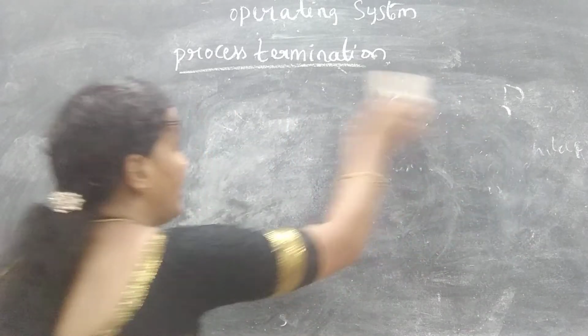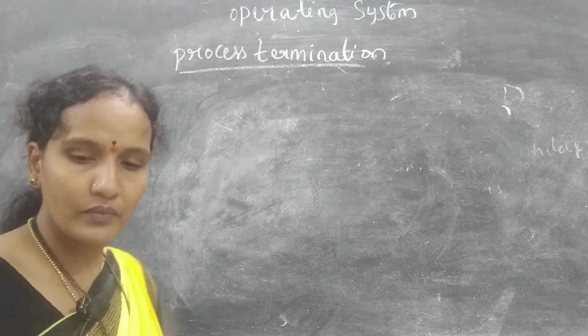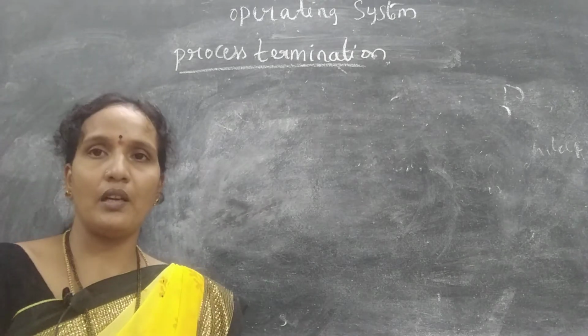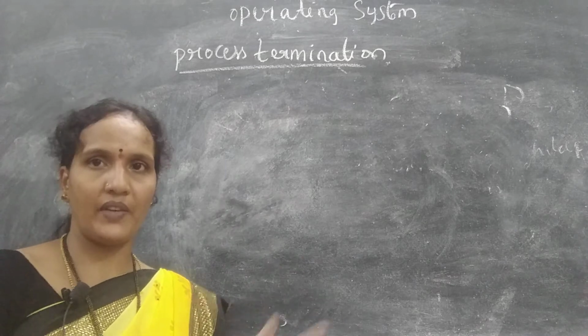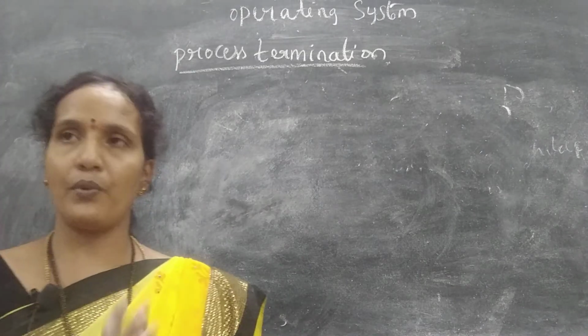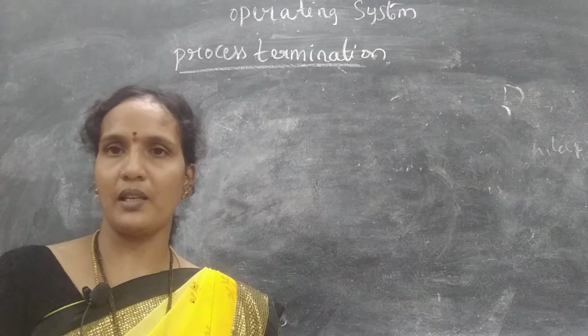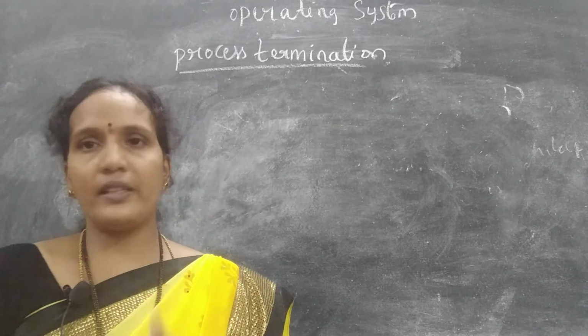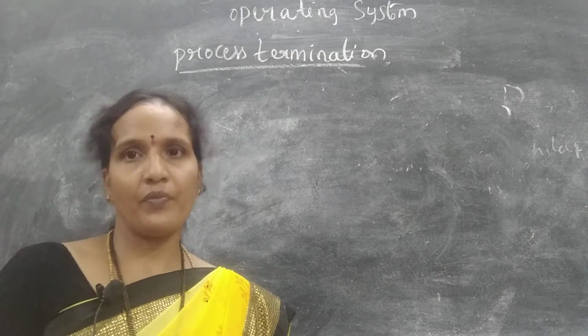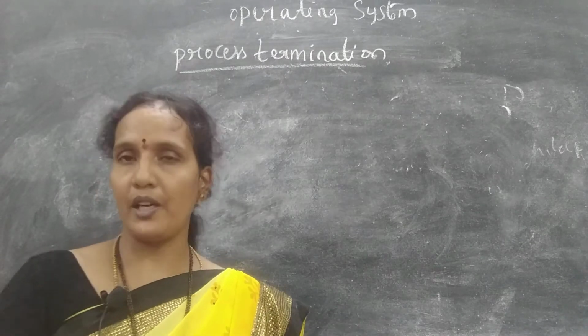Next, the possible conditions when a child process terminates. There are some situations. The first one is normal, just as I have explained. When the program is executed successfully and the process is completed, it will give its status information to the operating system and the parent process.